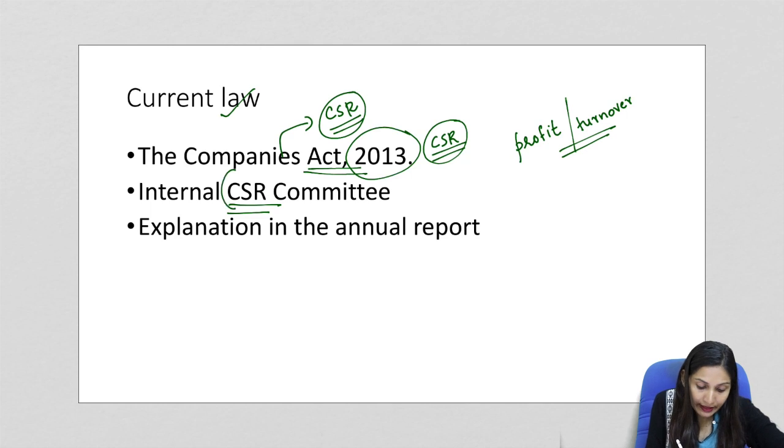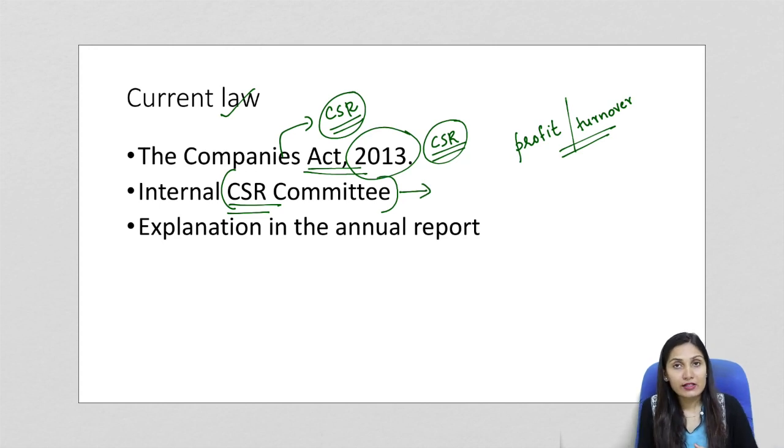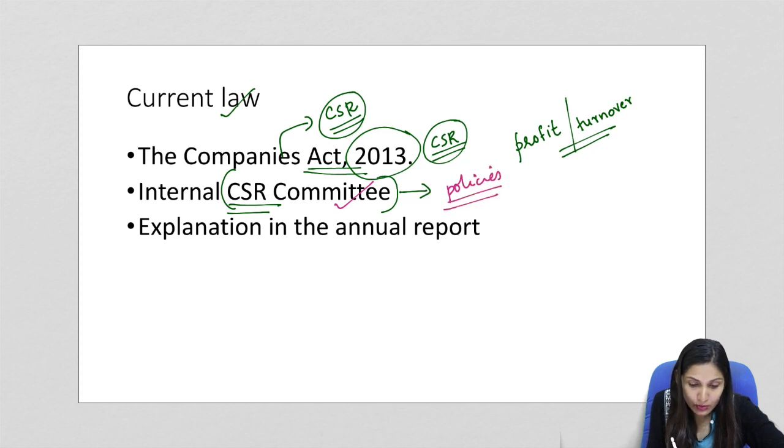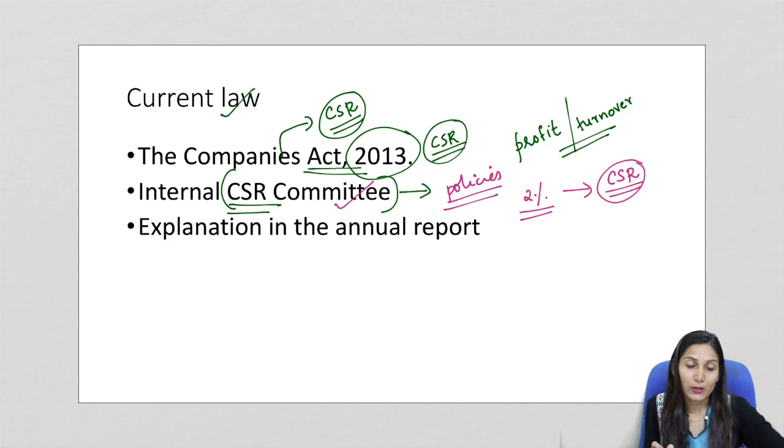So it is mandatory under the CSR rules that those companies which meet certain financial thresholds have to maintain an internal CSR committee, and these committees shall be responsible for framing policies or guidelines and rules in order to ensure that 2% of the average profits of the company are spent for CSR or activities related to corporate social responsibility.